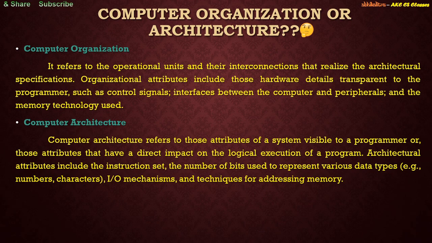These two terms may seem really new to you. Obviously you don't have to worry about it, we are going to come to them separately in the coming video lectures. But for the time being, just understand that the different techniques for addressing memory consist of accessing a particular piece of data from the memory. How you are going to access that data from the memory also has different types of techniques. So accessing certain data from a particular memory location contains different kinds of techniques, and these attributes come under the part of computer architecture.